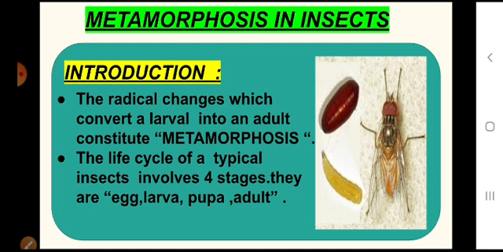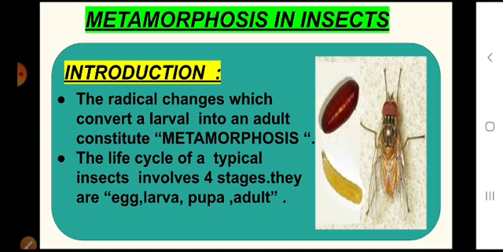Next, in some other insects, the young one is aquatic in habitat and it is called a naiad. For example, the dragonfly. Actually the dragonfly is aerial in habitat, but it lays eggs and these eggs hatch and produce a young one called a naiad. This naiad is aquatic in habitat. After it undergoes metamorphosis, it produces an aerial adult. This type of metamorphosis occurs in the dragonfly.